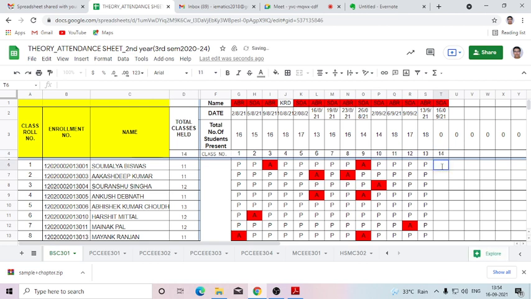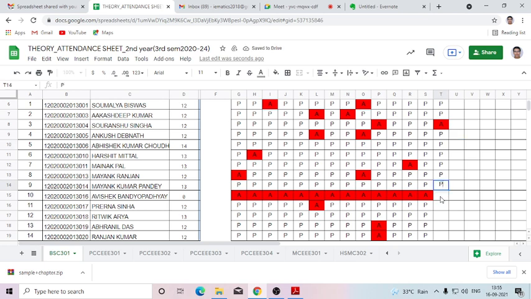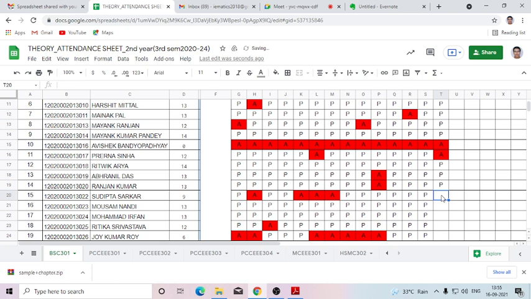Roll number 1, present, sir. 2, present, sir. 4, present, sir. 5, present, sir. 6, yes, sir. 7, yes, sir. 8, present, sir. 9, yes, sir. 11, 12, yes, sir. 13, yes, sir. 14, present, sir. 15, 16, present, sir. 17, present, sir. 18, present, sir. 19, present, sir.